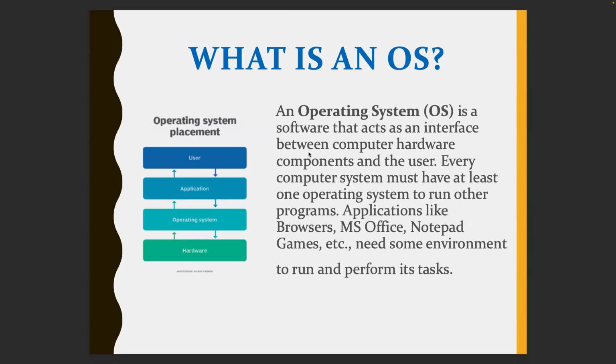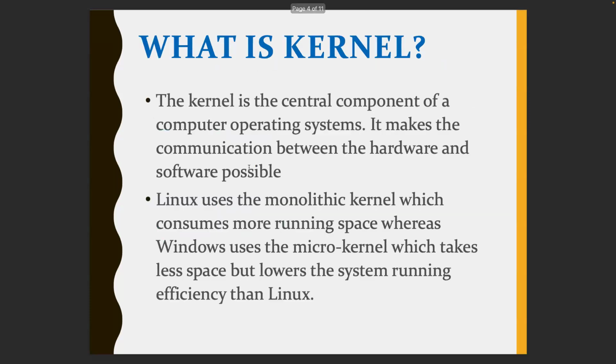Not only that, it will take care of allocating resources and working with multiple applications through resource allocation and task management. All of that is taken care of by an operating system. When we say it helps with multitasking and resource sharing, what actually does it is a component called the kernel. That's the core or central component which does all this task. It makes the communication between the hardware and the software possible.